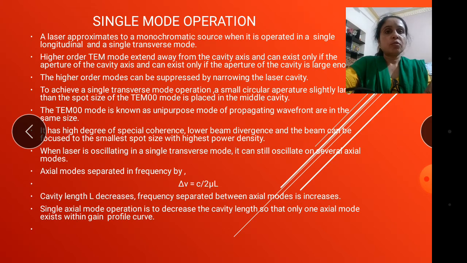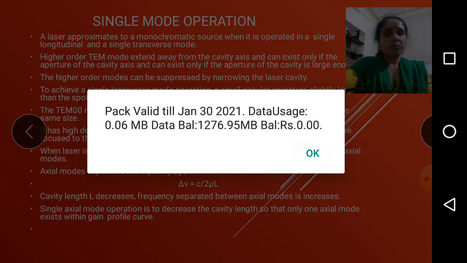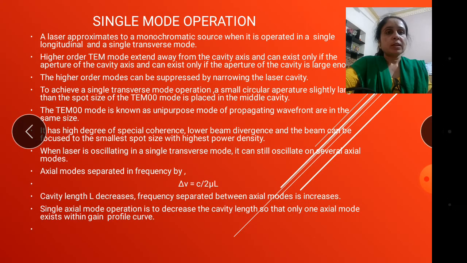In this single mode of operation, you know, students, the laser beam is a highly monochromatic, unidirectional source of light. So for that reason it operates in a single longitudinal and a single transverse mode. In the longitudinal modes, we see various types of modes can be included.